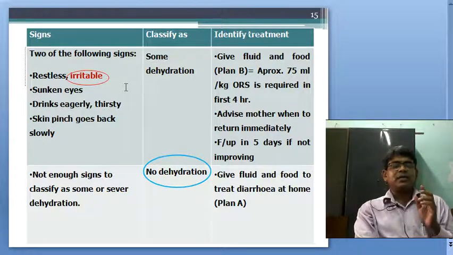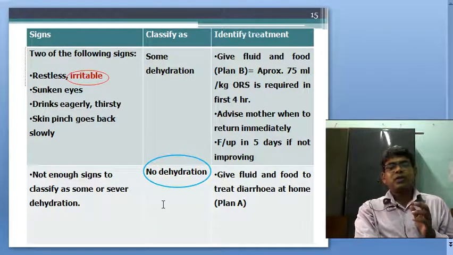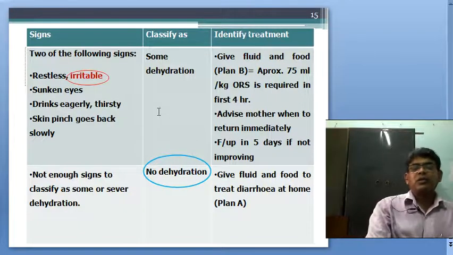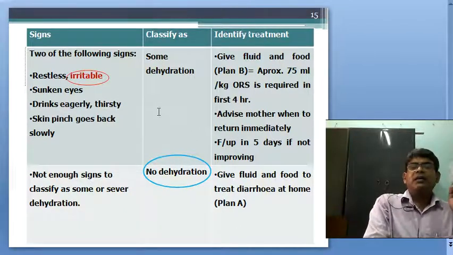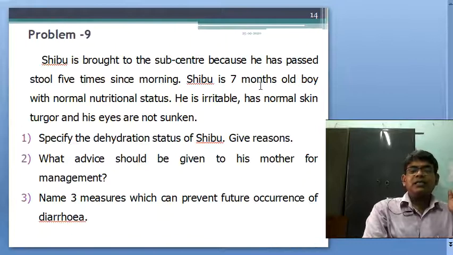You should go through the IMNCI protocol, and it should be clearly written in Park, and also Taneja. You should go through Park obviously, and here it should be severe dehydration, some dehydration, or no dehydration.